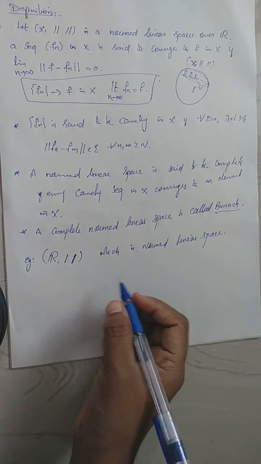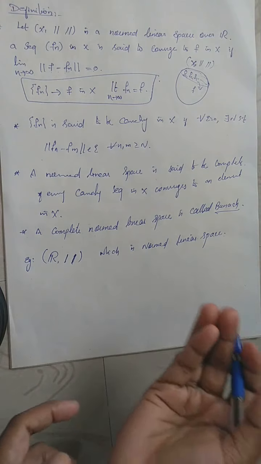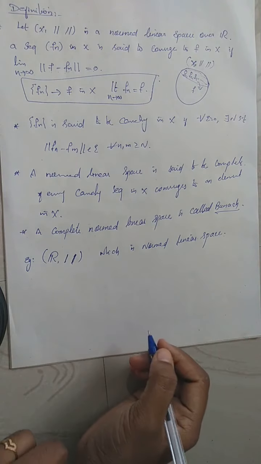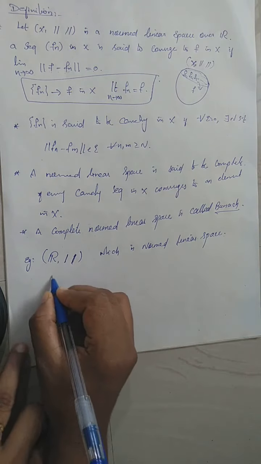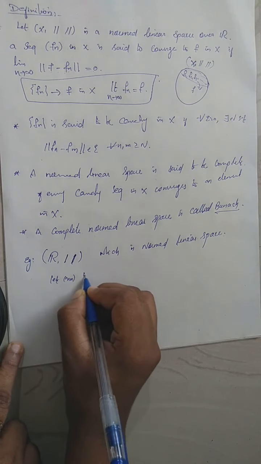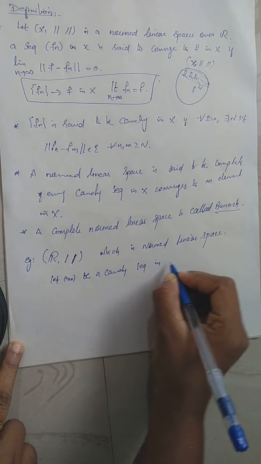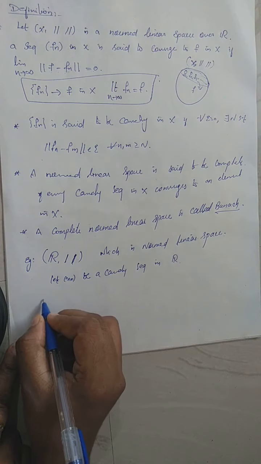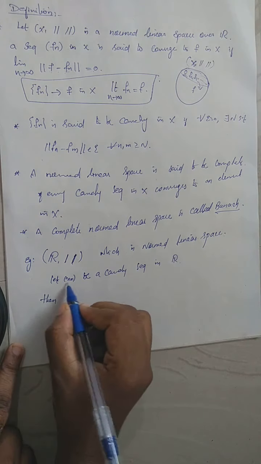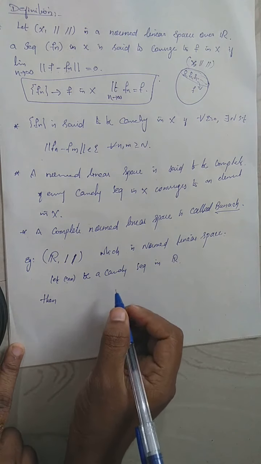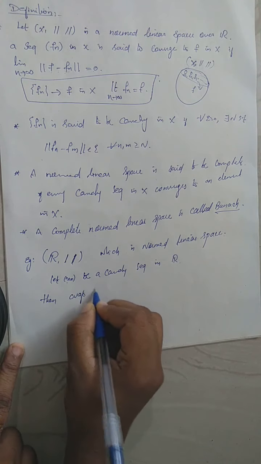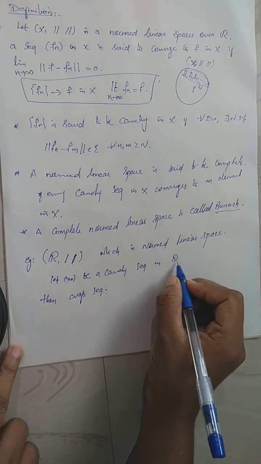And I can prove that the real line is a complete space. Because if you consider a Cauchy sequence in R, suppose Xn is a Cauchy sequence in R, then you know every Cauchy sequence in R is a convergent sequence, right?